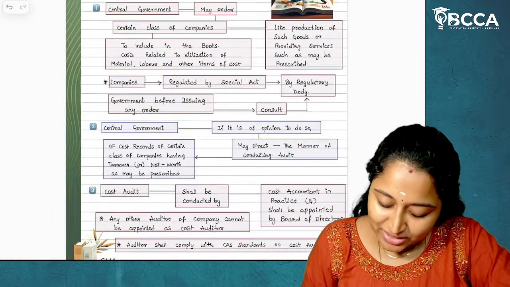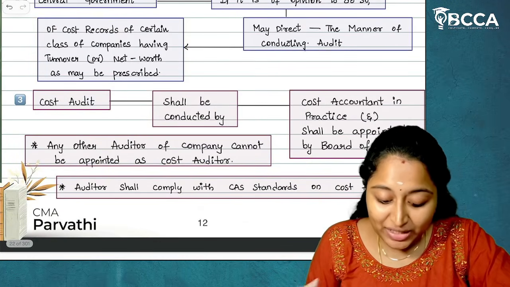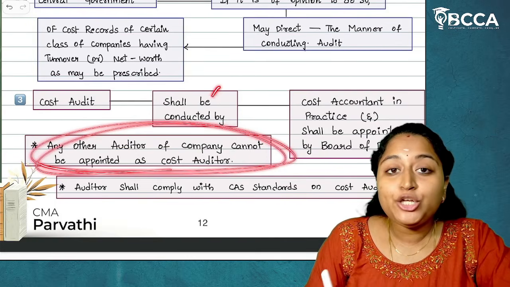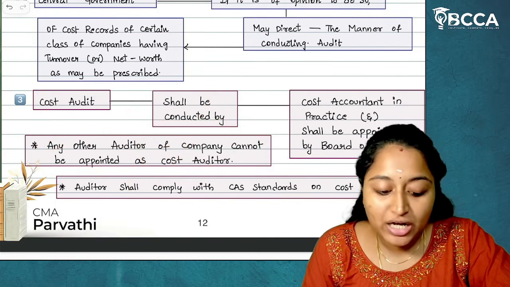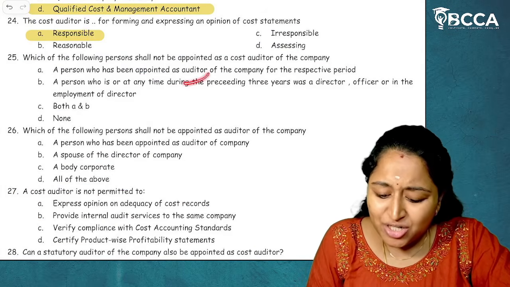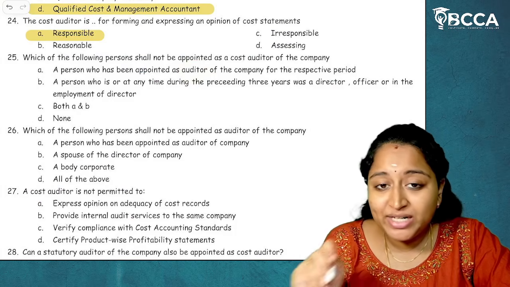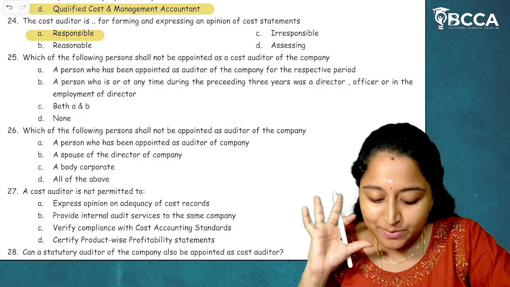So see here clearly, section 148 subsection 3. Any other auditor of a company cannot be appointed as a cost auditor of a company. If they have already been appointed as an auditor of a company, then they cannot be appointed as a cost auditor of a company for the respective period.